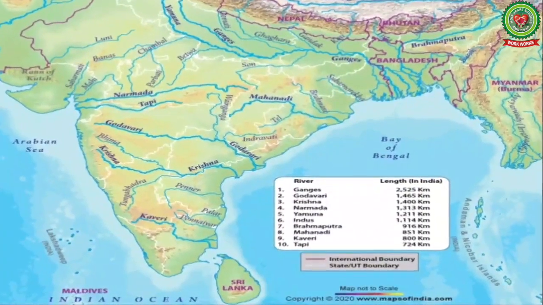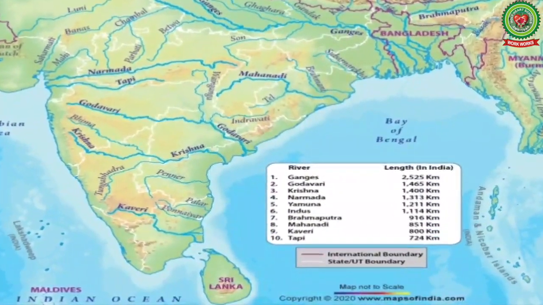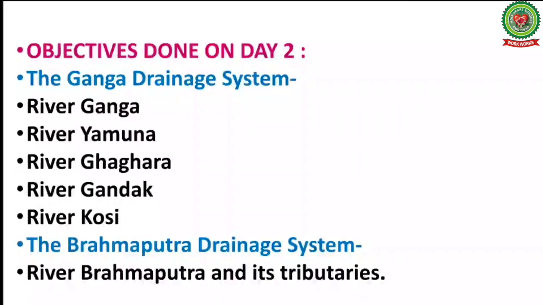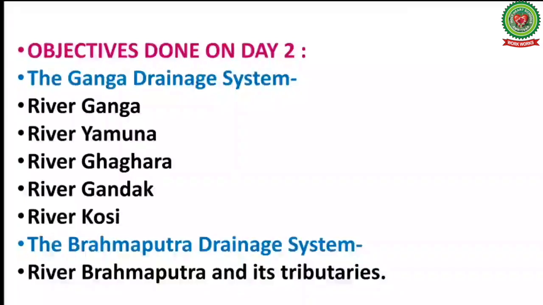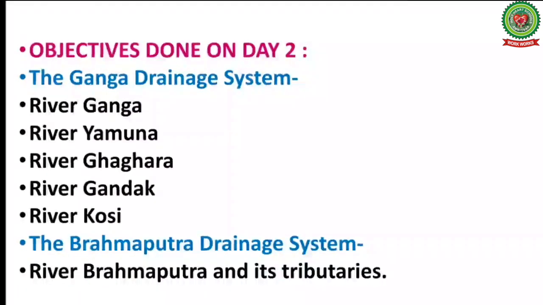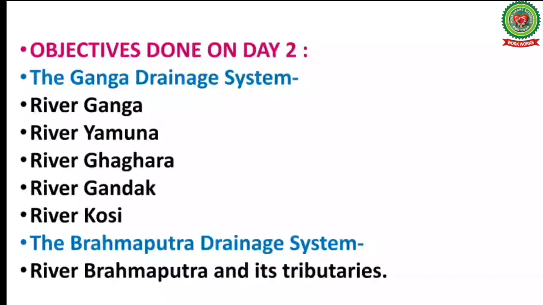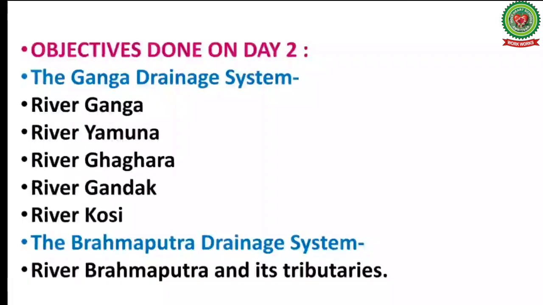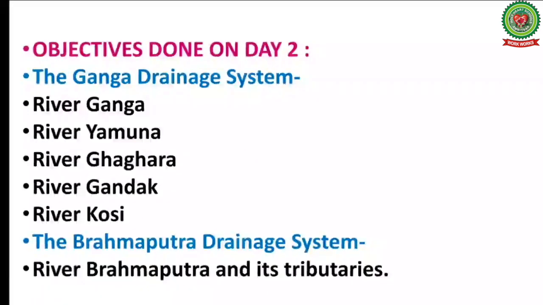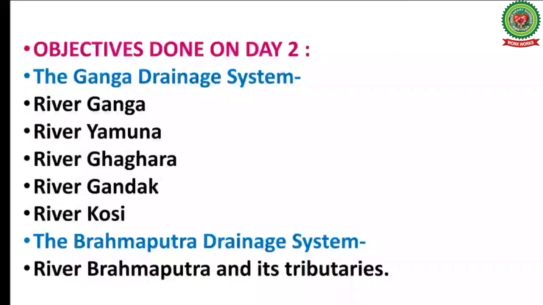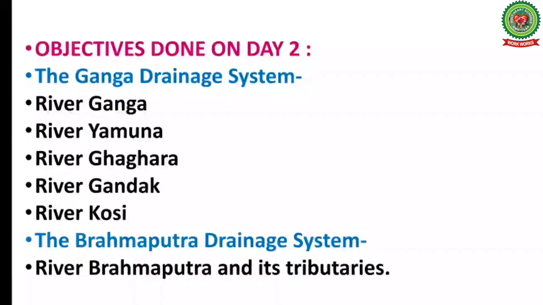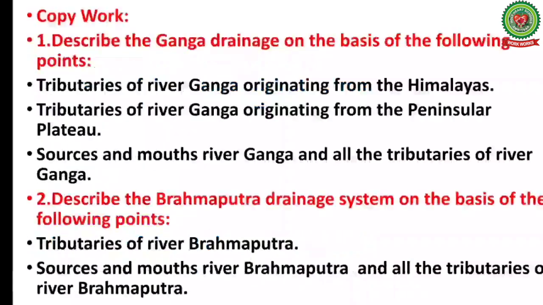Hope that you have understood the topic nicely. Now, let us quickly go through the objectives we have studied in today's class. Today, we have studied the Ganga drainage system, in which we have studied the source, the mouth and the course of river Ganga, river Yamuna, river Ghagra, river Gandak, river Kosi. We have also studied about the Brahmaputra drainage system along with its tributaries.